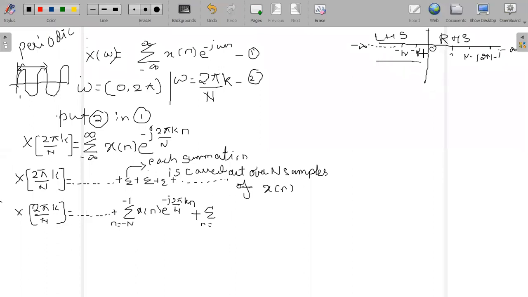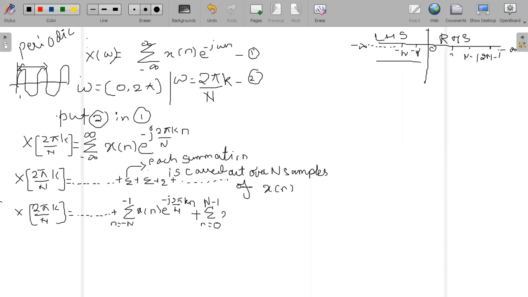Now what is the next part? It will be from 0, because I have taken from minus n to minus 1. So the next number will be from 0. My second summation here, you can see, will start with small n ranging from 0 till some finite number, which is nothing but 0 to n minus 1.